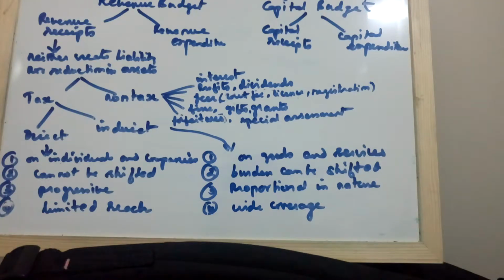Let's continue with the non-tax revenue. In the previous video we have seen up to gifts and grants. Let me repeat it. First, interest: the government receives interest on loans given to state governments, union territories, private enterprises and the public. The next one, profits and dividends. The government earns profit through public sector undertakings like LIC, BHEL, and it also earns dividends from the investments made in other companies.